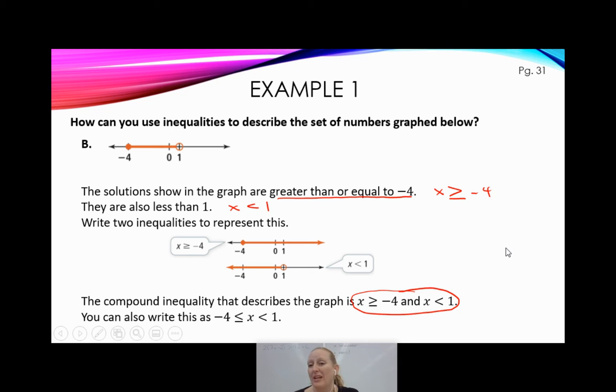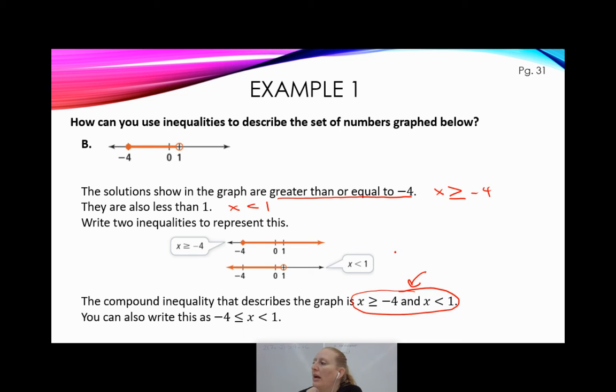You could also write it. Here's the fun thing. When you're dealing with and, and this is only true for and, you can actually smoosh them together. So if you see the word and, you can write it like this. And I'll see if I can explain it a little better. Because I see the word and, these numbers are between -4 and 1.